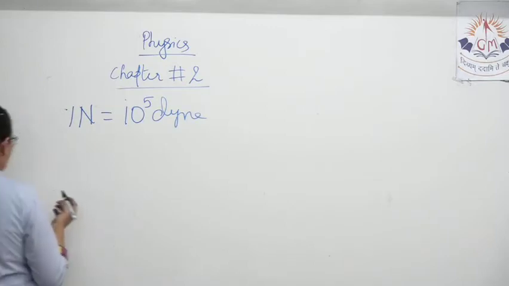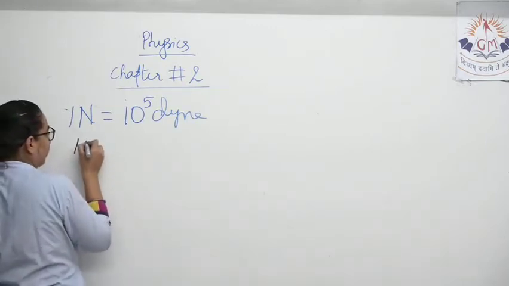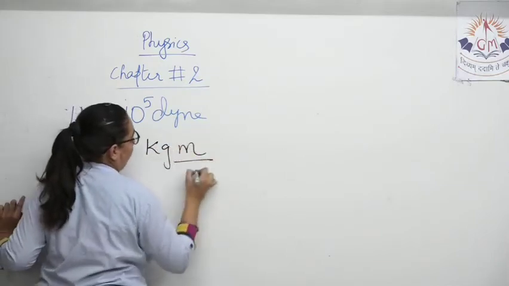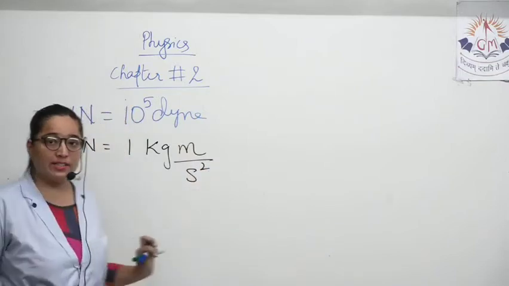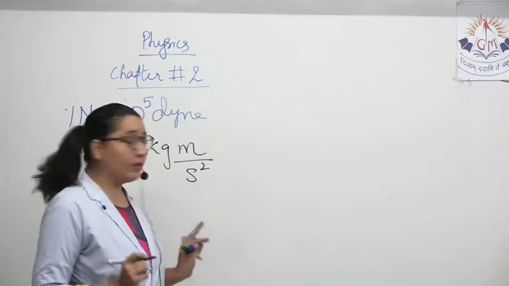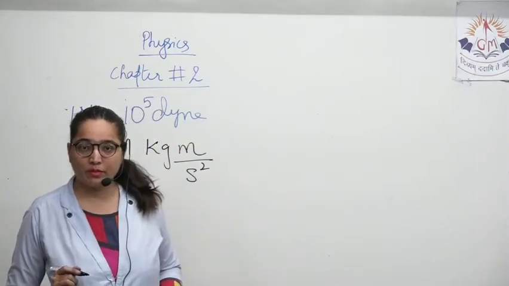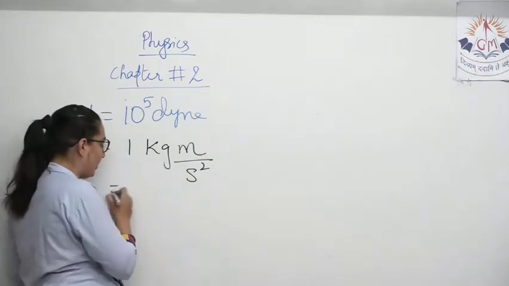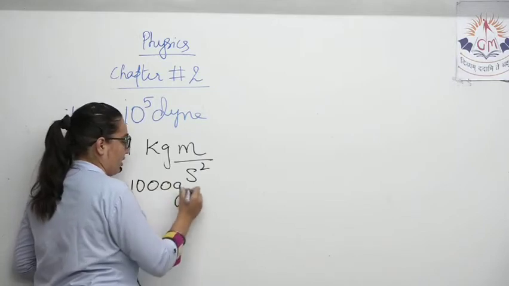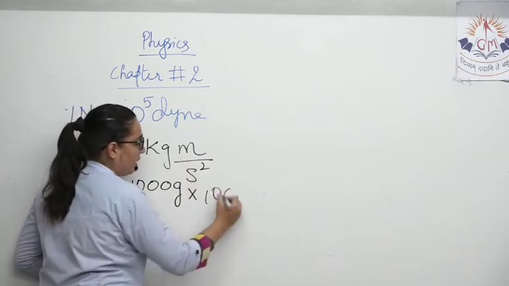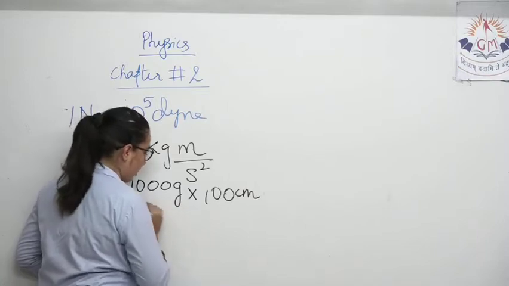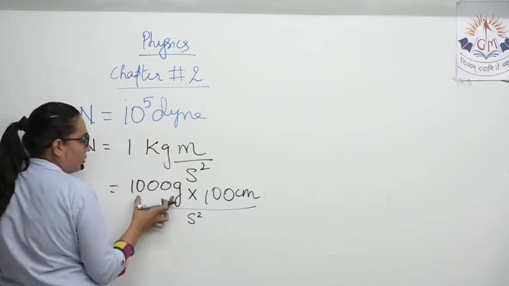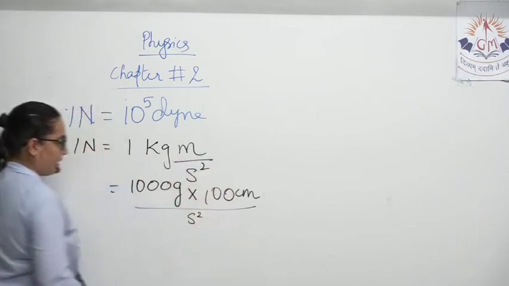Now, 1 Newton means 1 kilogram meter per second square. 1 kilogram, if I am converting into gram, it will be 1000 gram, into, what is 1 meter equal to? 100 centimeter, upon second square. What is kilogram equal to? 1000 gram. Meter equal to 100 centimeter.